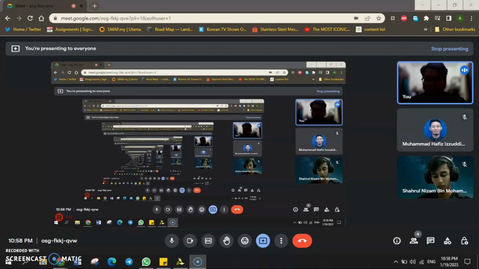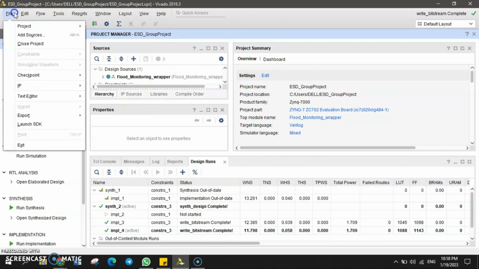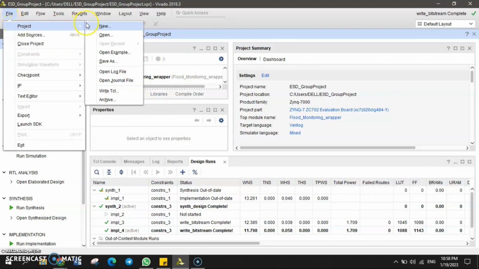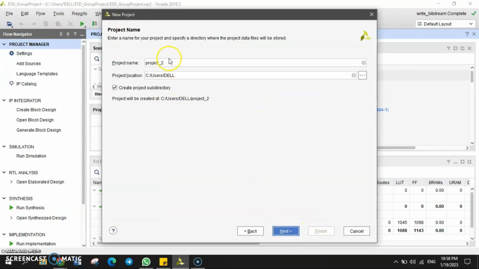We are creating the flood monitoring system using the Zynq 7000 SoC FPGA. So now I will show the steps for creating the new project. Firstly, we open the Vivado software. From there, we click File, New Project. Here, we name our project flood monitoring system.